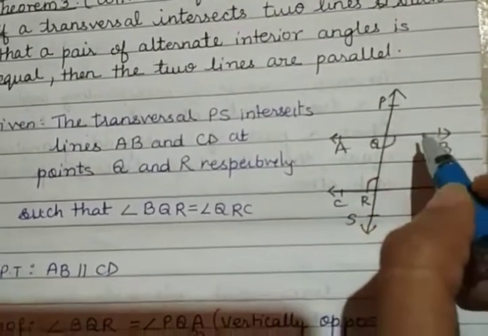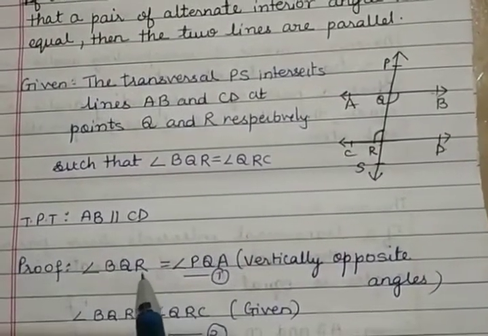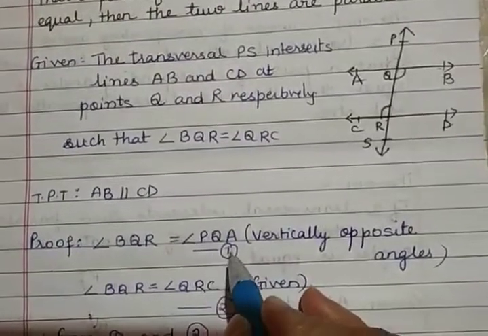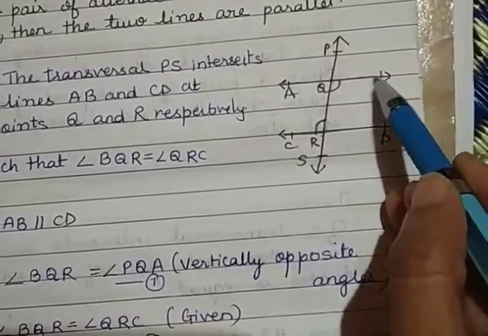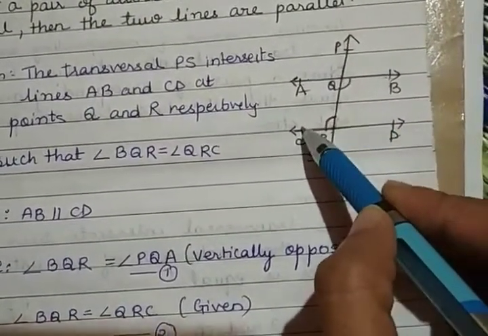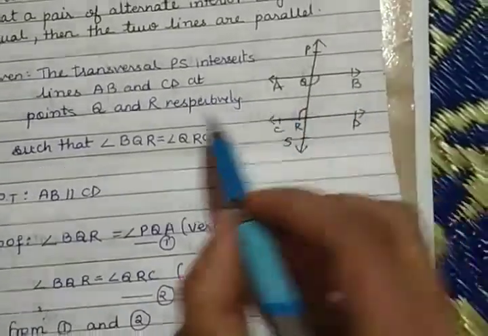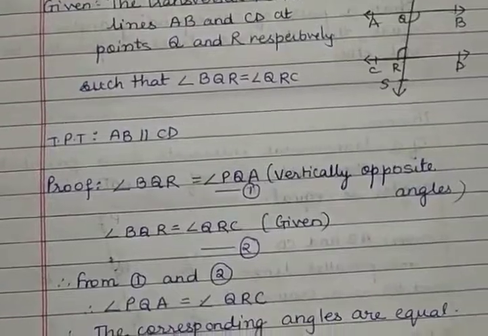The reason is that they are vertically opposite angles. Let us number this equation as 1. Also, you know that angle BQR is equal to angle QRC. This is already given to us, so let us number this equation as 2.